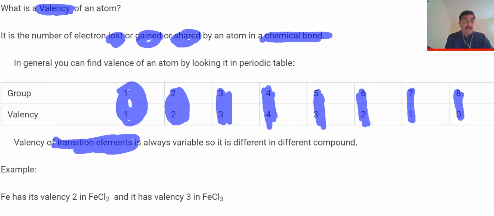For example, iron is in the middle of the table, among the transition elements. Its valency is 2 in FeCl2. One compound is FeCl2, having iron with valency 2, whereas in another compound, if 3 chlorine atoms are bonded with iron, then its valency is 3. So the valency of transition elements changes; it is different in different compounds. The other transition metals also have different valencies in the same way.